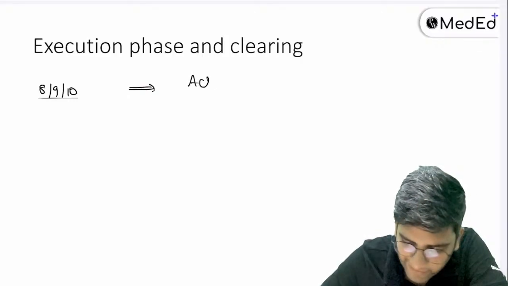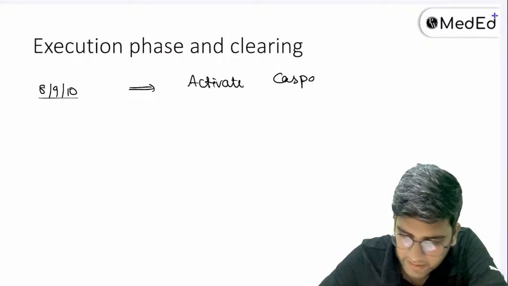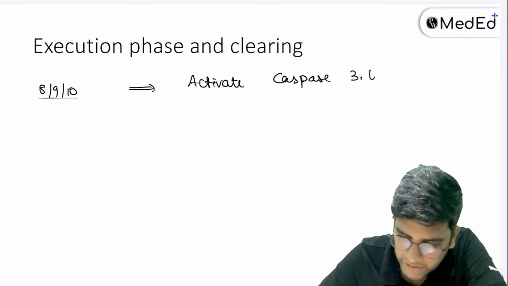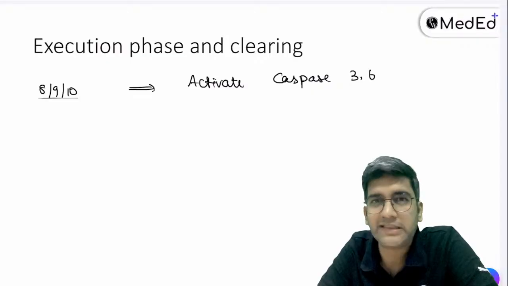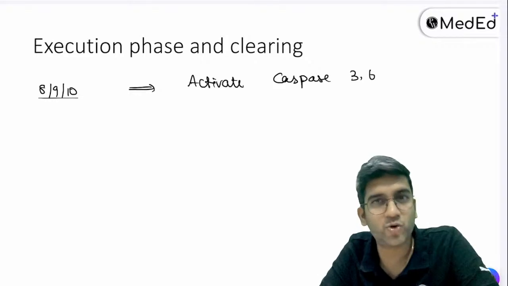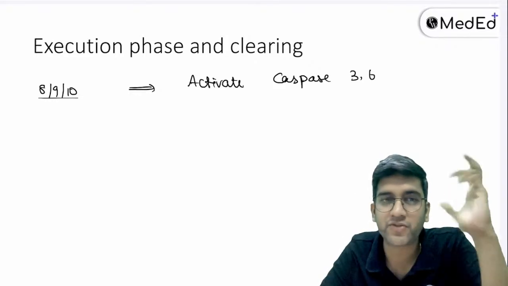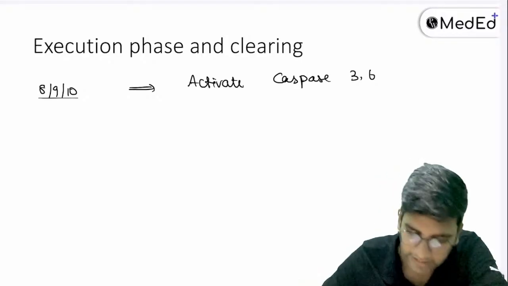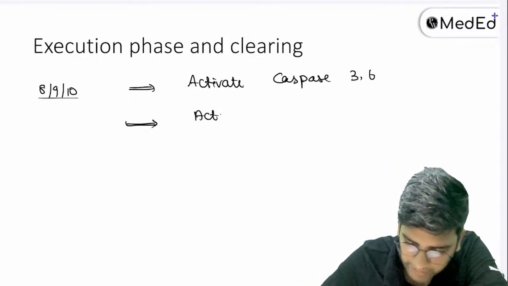This will activate caspases 3 and 6. These numbers were previously asked in MCQs, but these days they're not asking more memory-based questions. It's becoming more conceptual. So if you're good at remembering numbers, remember them. Smaller numbers for execution, higher numbers for initiation. Just a way to remember it, right? And this will also activate one more enzyme called endonuclease.